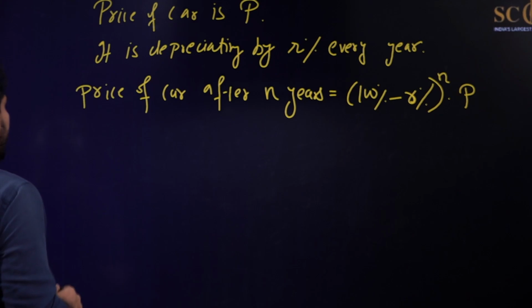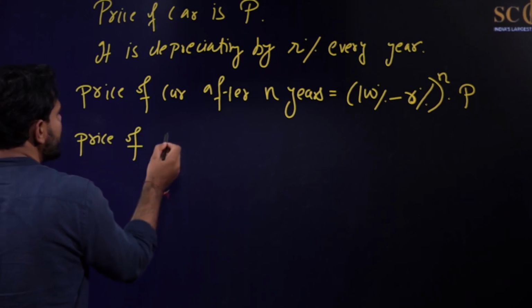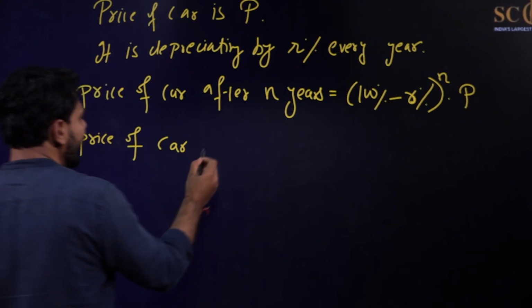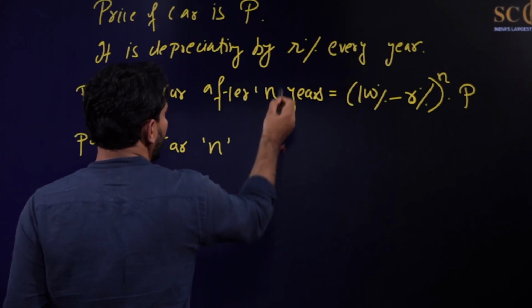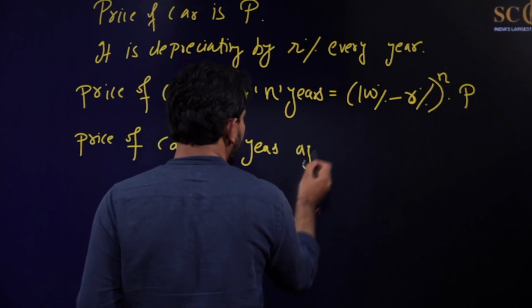And similarly, if we have to find the price of car n years ago, in that case, what will be our answer?